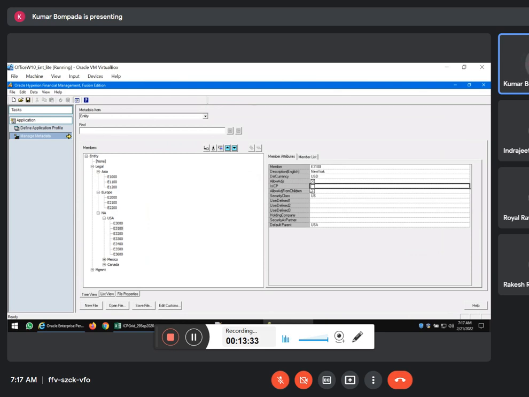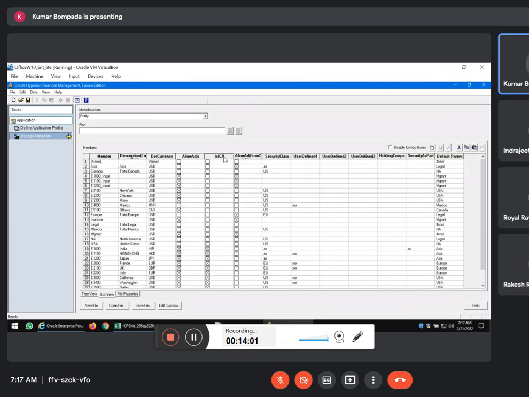So we will take this New York as ICP and then we will load the metadata. You need not put all the entities as ICP. Whatever transactions already happened in the past, we recognize those entities as ICP. In future, if any new entity comes, simple, we tick this is ICP and then we load the metadata. Clear? So, go to list view and see is ICP.